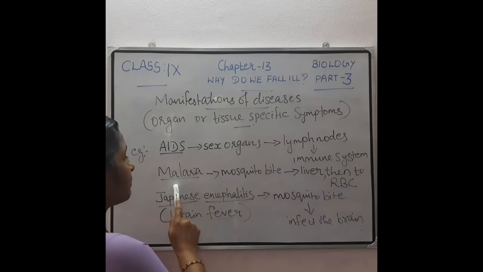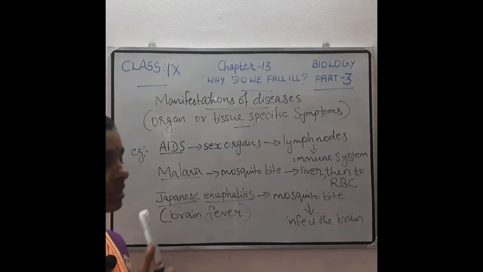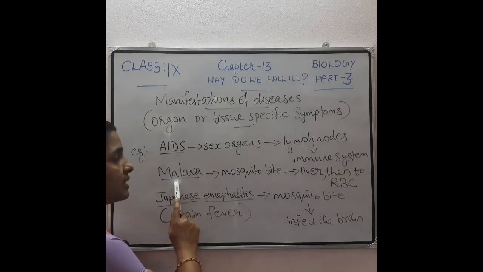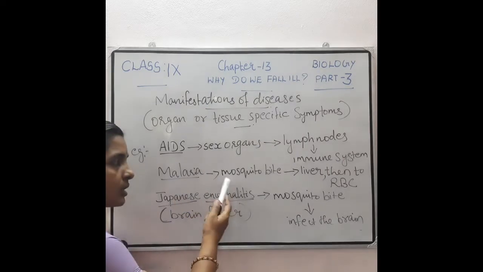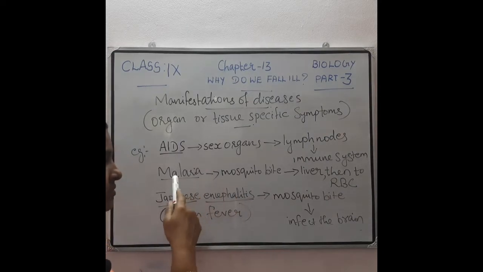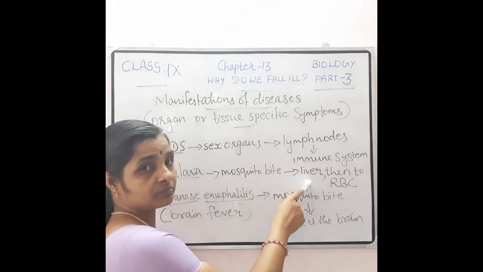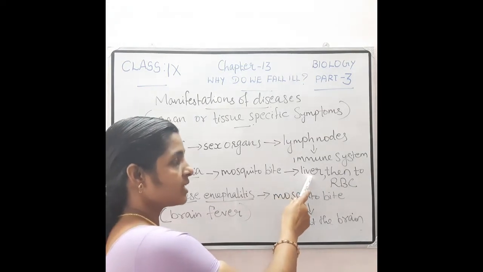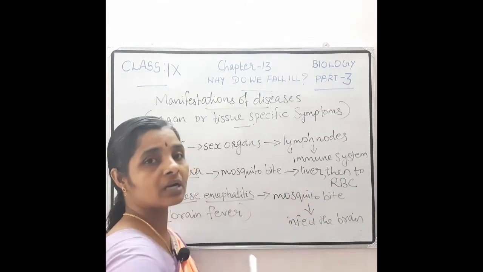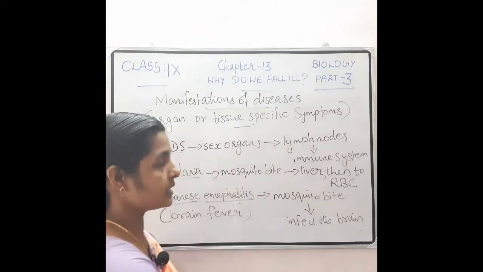Okay. Then malaria. Malaria is a protozoan disease, caused by a protozoan. The malarial disease occurs because of a mosquito bite. Through the mosquito, the infectious agent reaches our body, but where does it go? Into the liver. Through the blood, it reaches the liver, then the RBC. This malaria will affect the liver, then the RBC.